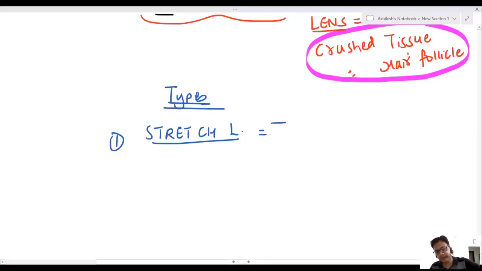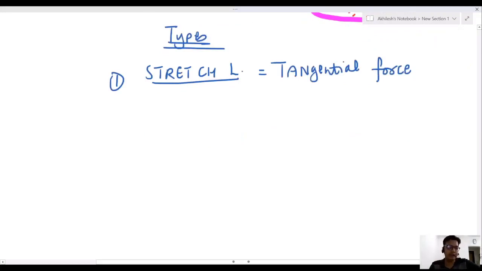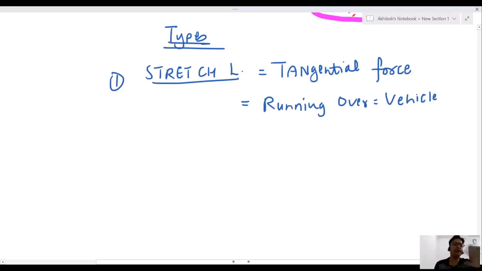When you have tangential force, for example, this is tangential force leading to overstretching of the skin. So this is running over by motor vehicle.